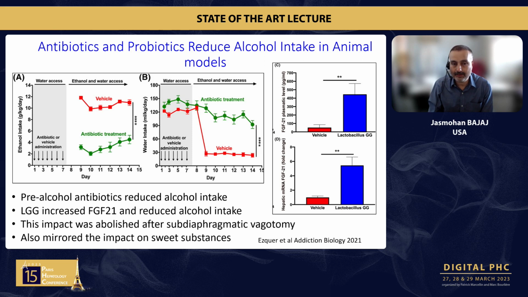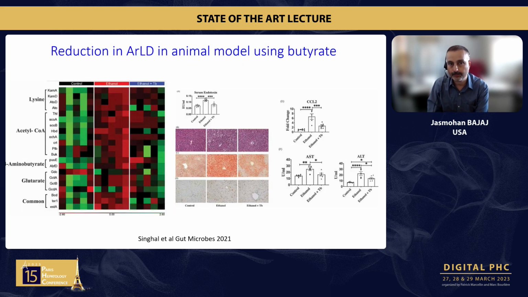However, Lactobacillus GG increased FGF21 and again reduced alcohol intake. More importantly, this was abolished after subdiaphragmatic vagotomy. And as I said before, this is not unique to alcohol. It is also something that mirrored the impact on sweet substances, saying that this is something that is important for us to figure out the microbiota in addiction as a whole and not just for alcohol-related liver disease.